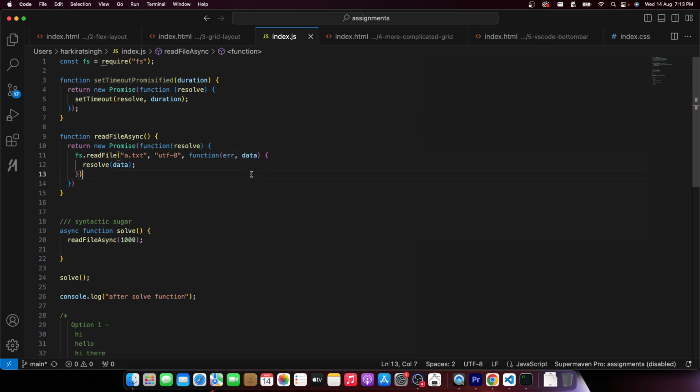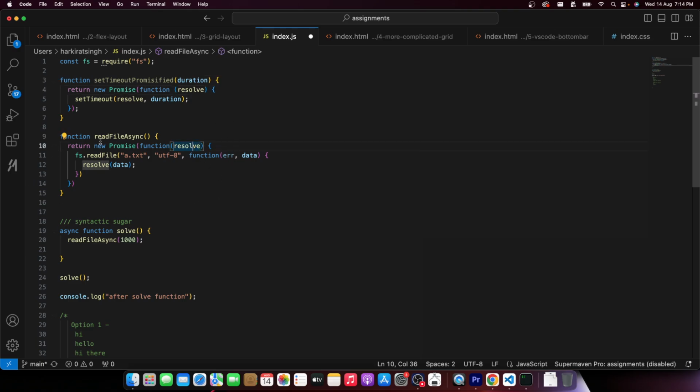I repeat, whenever an async call is happening, it can give you one of two things. Okay, an error came during the async call, for example, let's say this file doesn't exist. Or if the error did not come, then it can return you the data. So usually, any function that is returning a promise can either resolve, which means everything went fine, or can reject. Reject means things did not go fine.